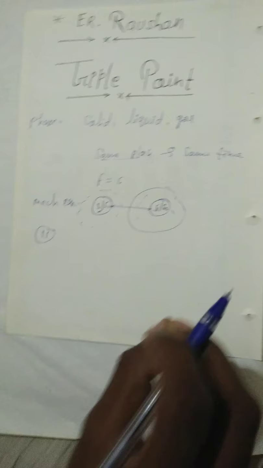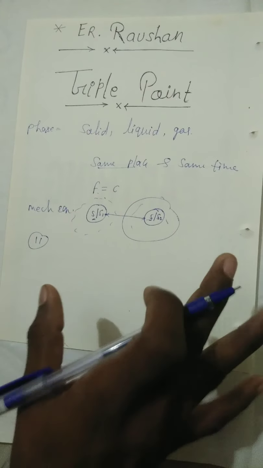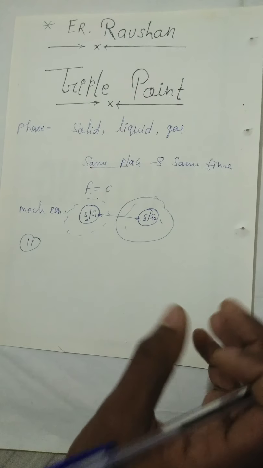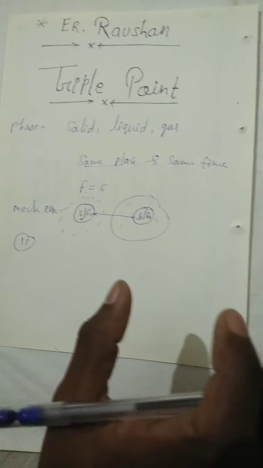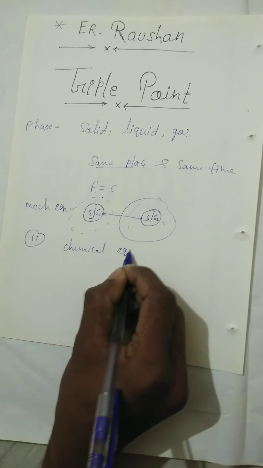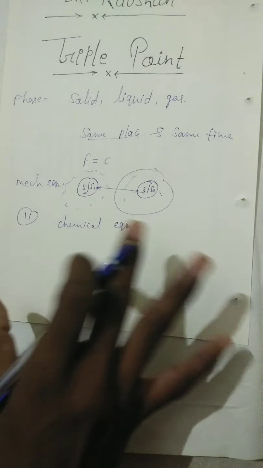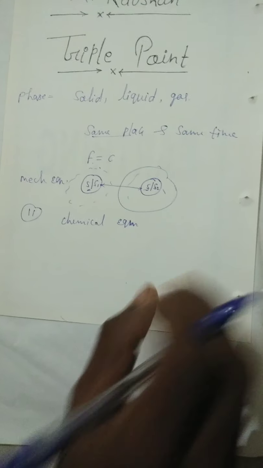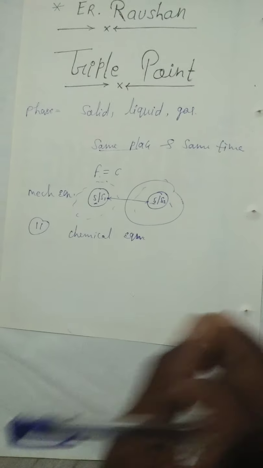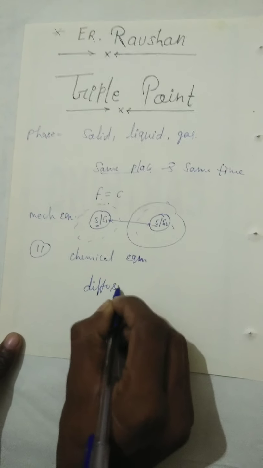In chemical equilibrium, no chemical reaction takes place. That means there is no transfer of matter from one part of a system to the other part due to diffusion, and also the chemical potential is the same. Notice that this is the chemical equilibrium. The technical term here is diffusion, so we are talking about diffusion.